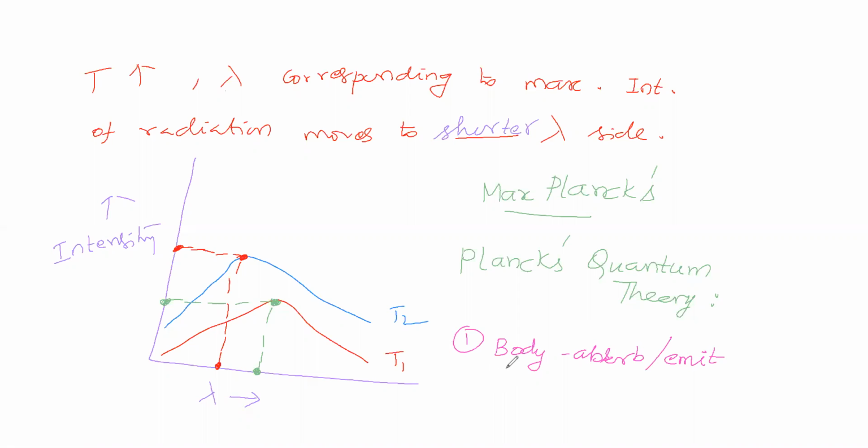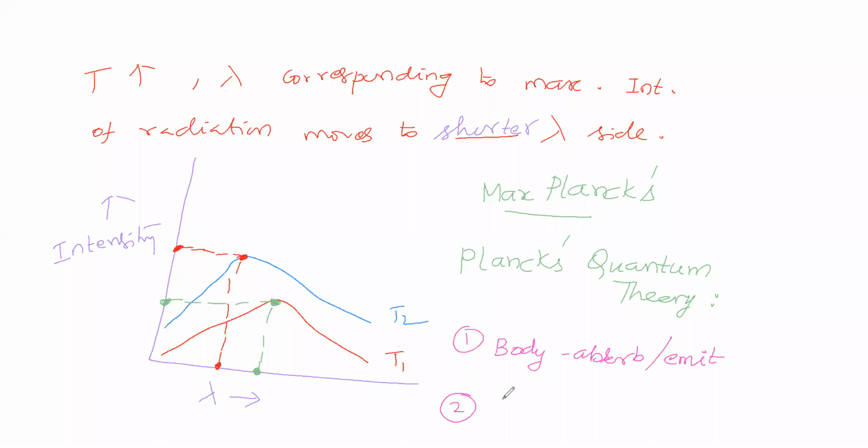We are using so many vessels in the house, so many instruments. All the matter. Body in the sense any matter you can consider. Whatever the matter, that matter will absorb radiation or emit radiation. It is possible. So absorption as well as emission will be there.